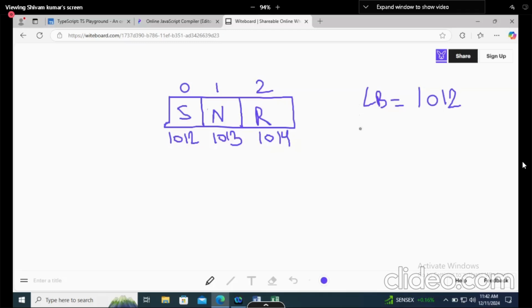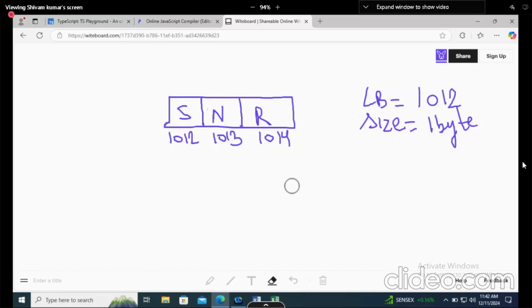Size: what is the size of one element? That is 1 byte. Now we don't know the case, so I will do a calculation using these two values. Do one thing: tell me who is stored on the second location. So I will remove all these three.